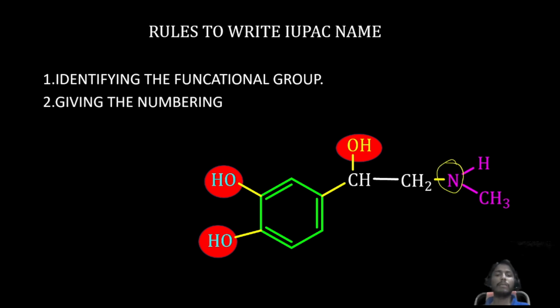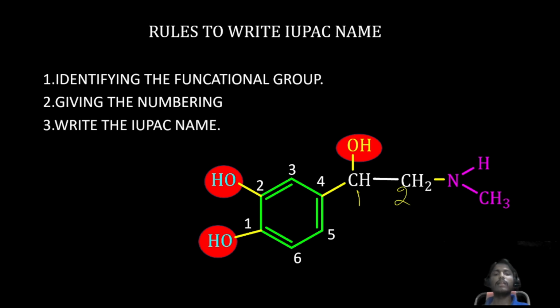Next, give the numbering. We need to give more priority: two alcohol groups are there and only one amine group, so the OH group gets more priority than the amine group. Hence we need to start the numbering from the OH group containing carbon. Numbering should be given like this. Then, this is a small branch, so again 1 and 2 numbering should be given.